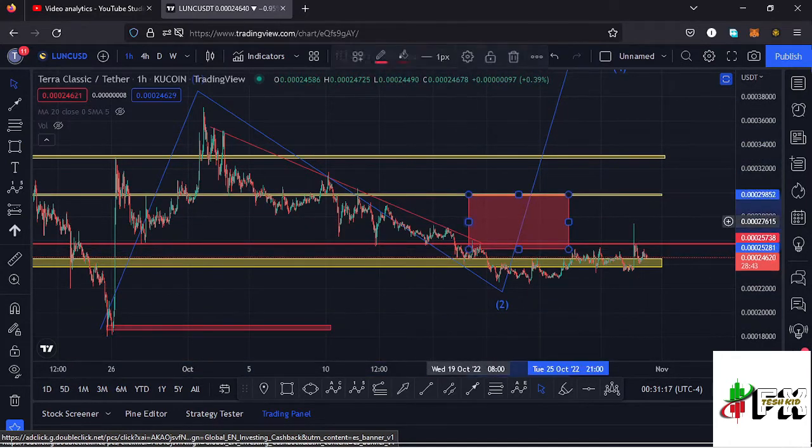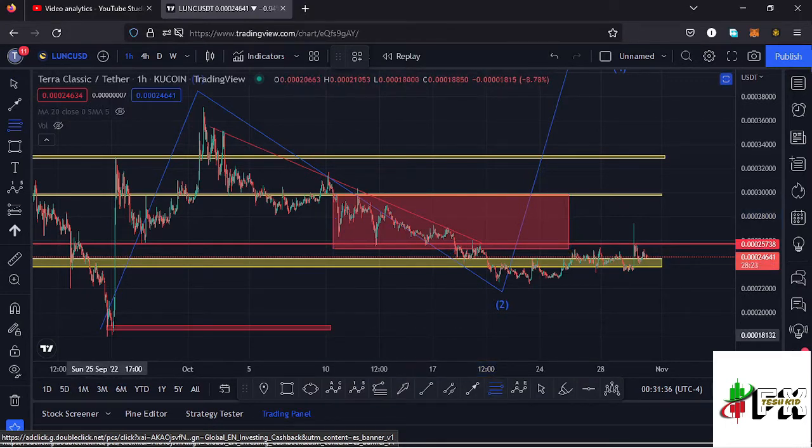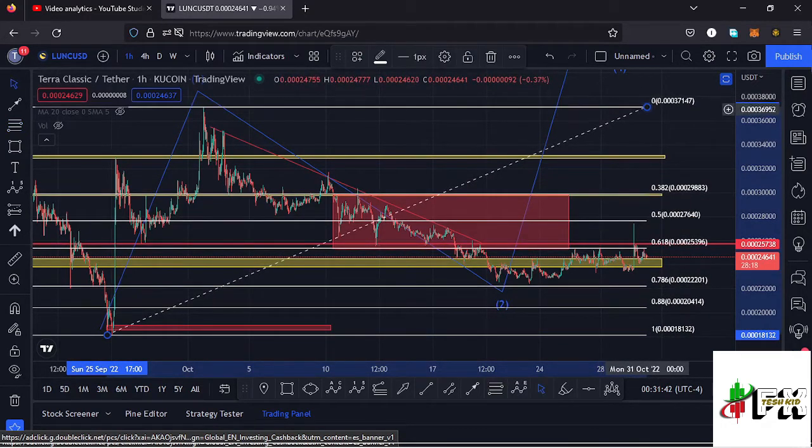And you can see that LUNAC has retraced into this target area, and at some point we managed to break out of the target area to the lower side and went back to around the $0.00022 mark. And using the Fibonacci's, we can get to see whether this wave 2 is still a valid wave 2 by not retracing back to the fib level 0.78. And you can see we are still holding the fib level 0.78, meaning this is still a valid wave 2. But the moment we lose that key area on the Fibonacci, then I'll term this movement to the lower side as something else and not a wave 2 anymore.